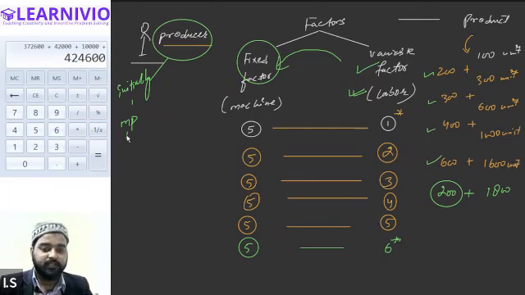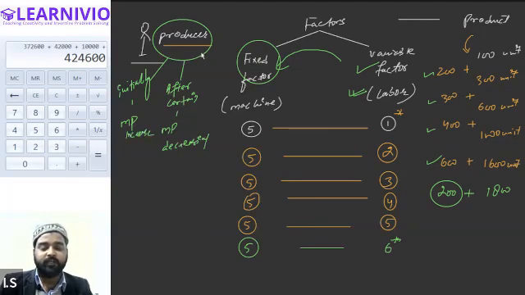And after a certain point, when all the machines are occupied, the marginal product will start decreasing. Initially marginal product will increase, but after a certain point it will start decreasing. And if you still keep on adding more labor, then finally the marginal product will become negative.